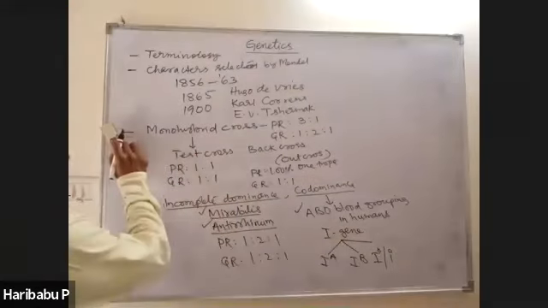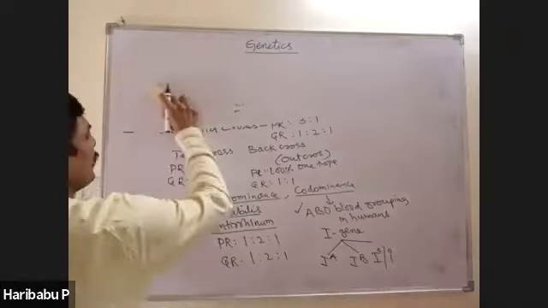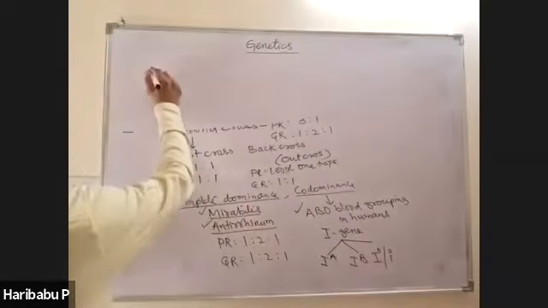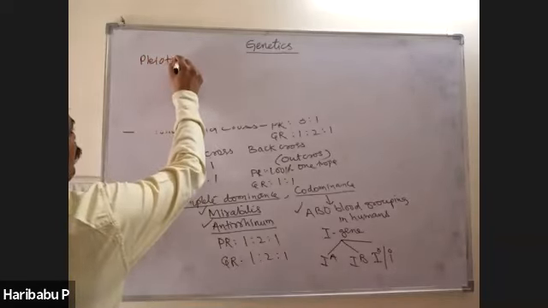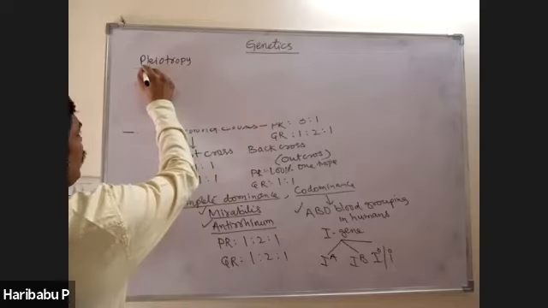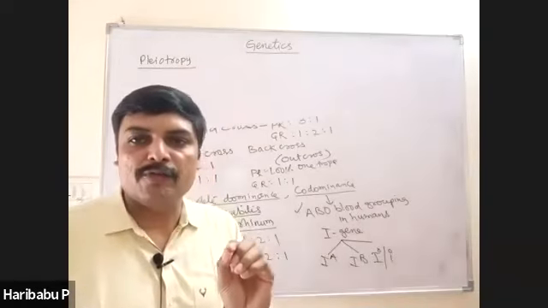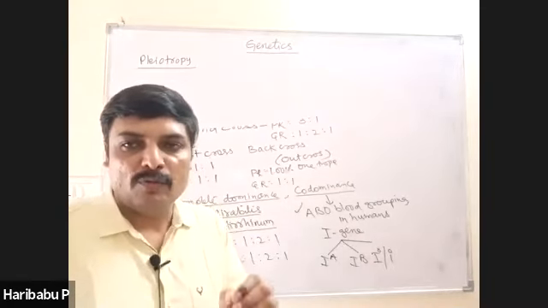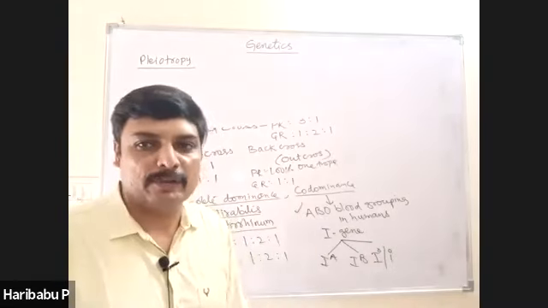Then next one is pleiotropy. What is pleiotropy? Generally, one gene controls one phenotype, but sometimes one gene controls more than one phenotype.